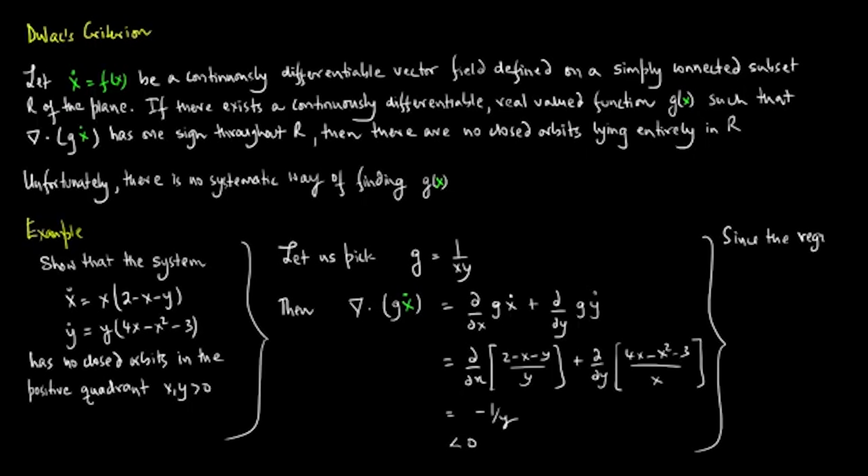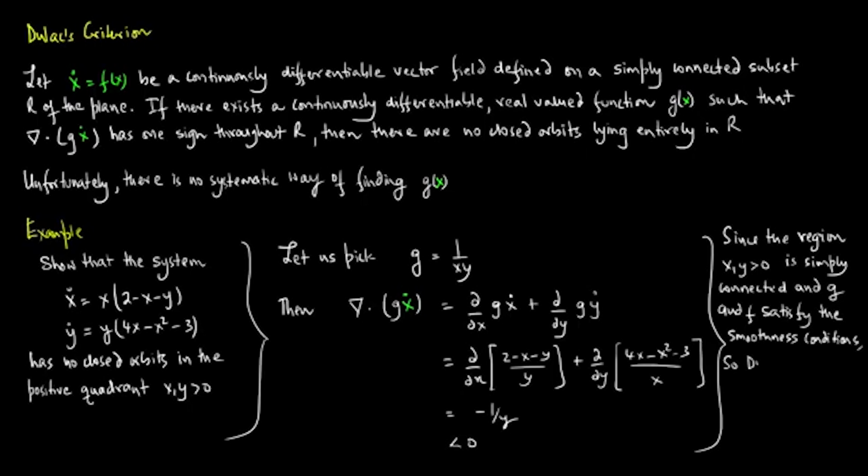Since the region xy greater than 0 is simply connected and g and f satisfy the smoothness conditions, Dulac's criterion tells us that there are no closed orbits in the positive quadrant.